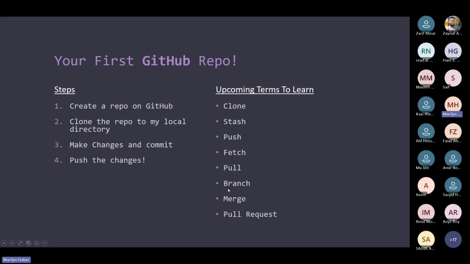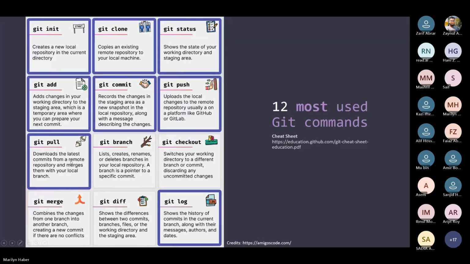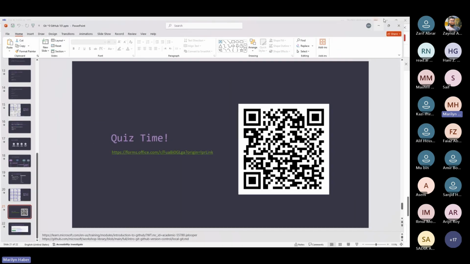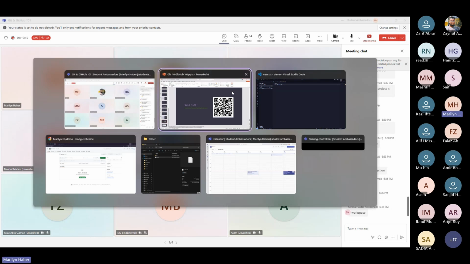I'm gonna tackle a bit the branch and the merge and pull request. So here are the main things that we tackled: git init, git clone, git status, add, commit, push, pull, log, and okay, I still have this. I'm gonna tackle them in a few before tackling the quiz. We still have time, right, Zainul? Yeah, we still have time. No, don't worry. Okay, amazing.